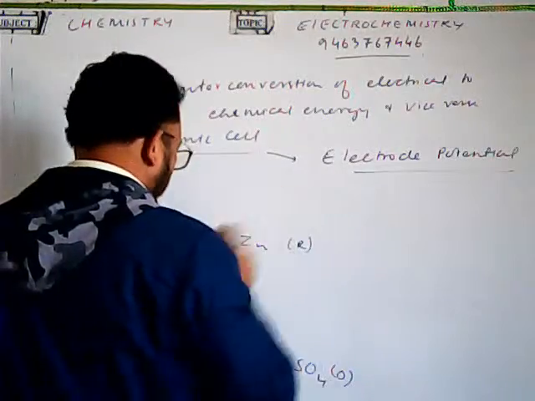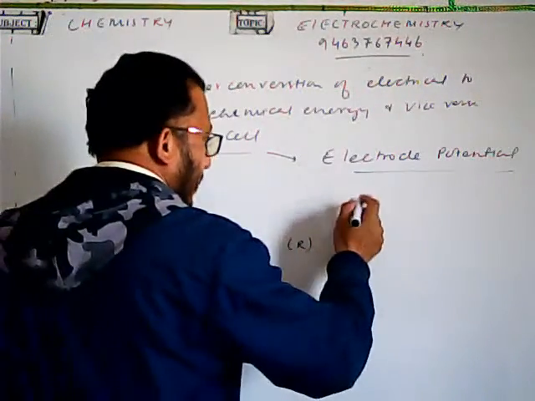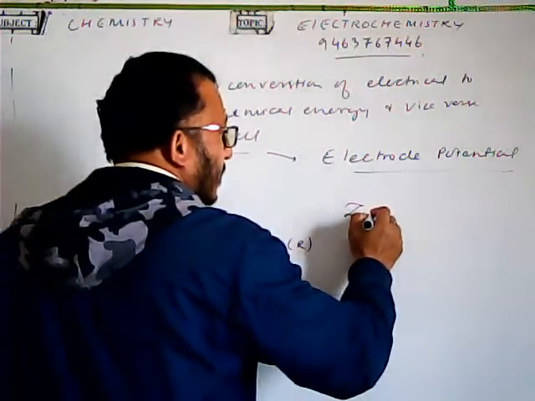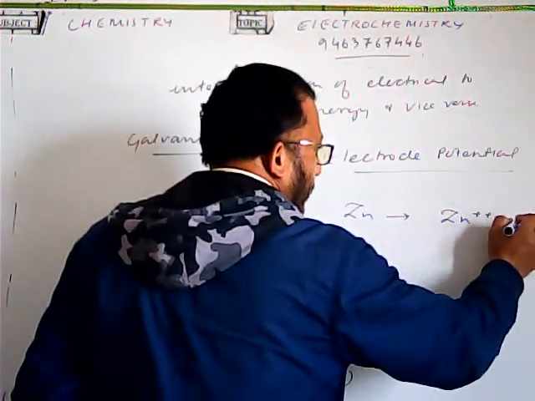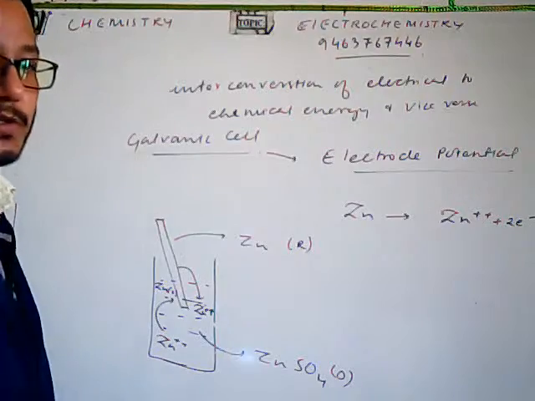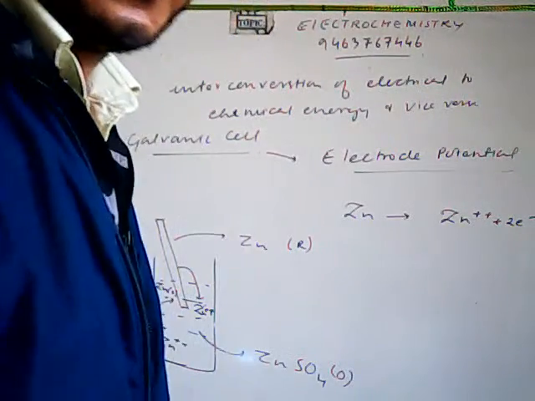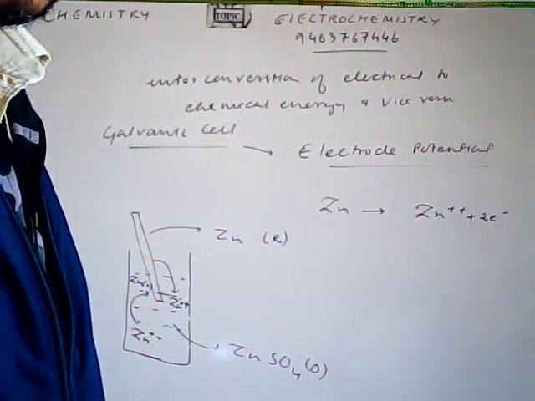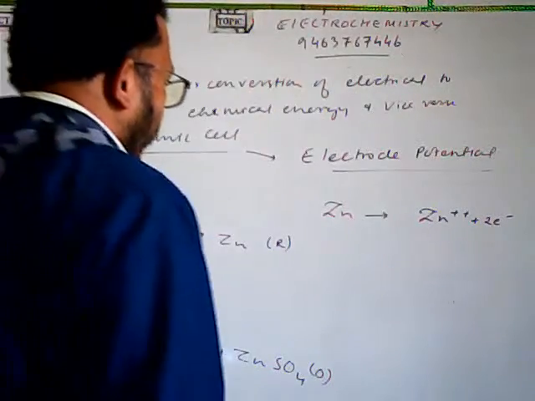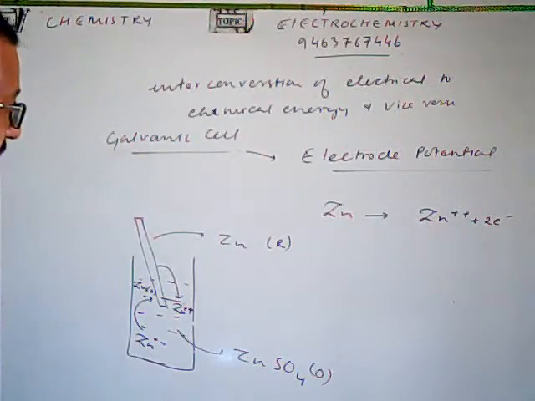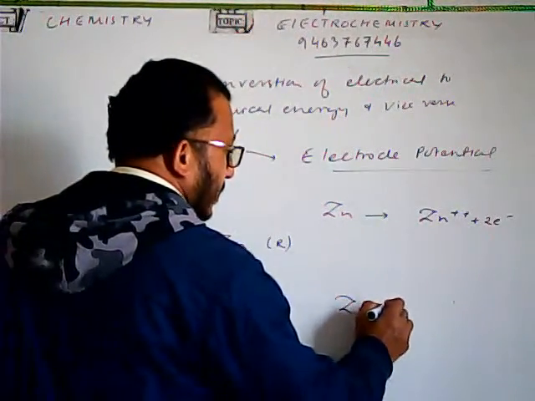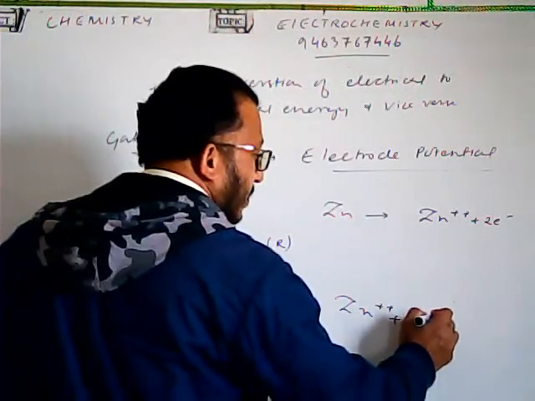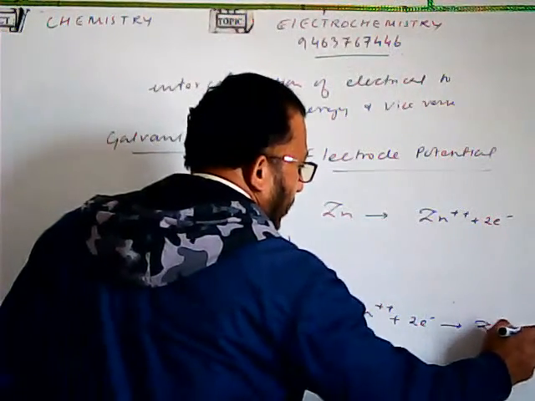Now let us suppose we have the oxidation taking place here. The zinc is going into the solution as zinc ion. The other possibility is the zinc ion from the solution takes up 2 electrons and deposits as zinc solid.